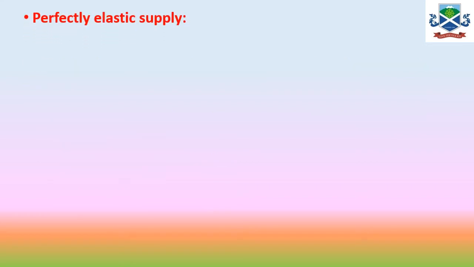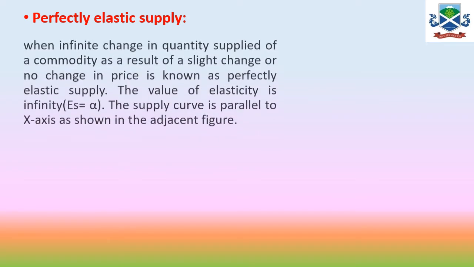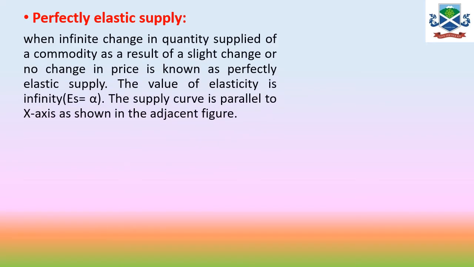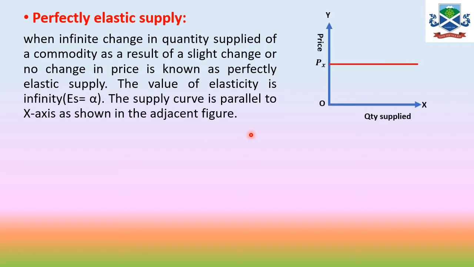First one is the perfectly elastic supply. When there is an infinite change in quantity supplied of a commodity as a result of a slight change or no change in price, it is known as perfectly elastic supply. The value of elasticity of supply is infinity. The supply curve is parallel to the x-axis. It is almost similar to demand, as we have learned in the theory of demand. You can refer to that.